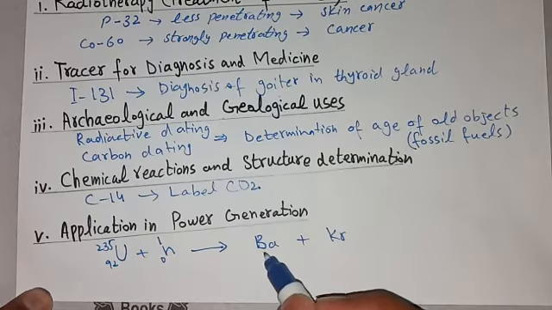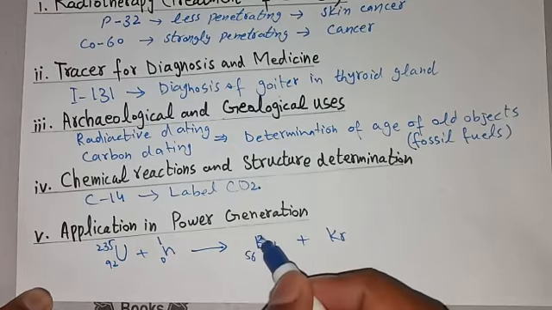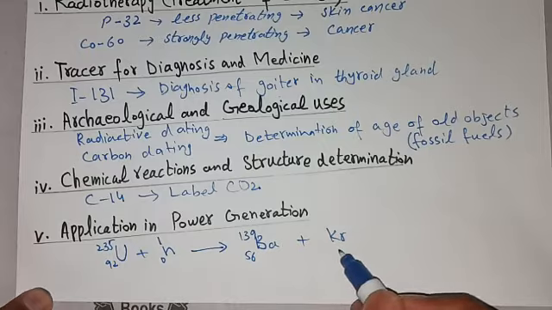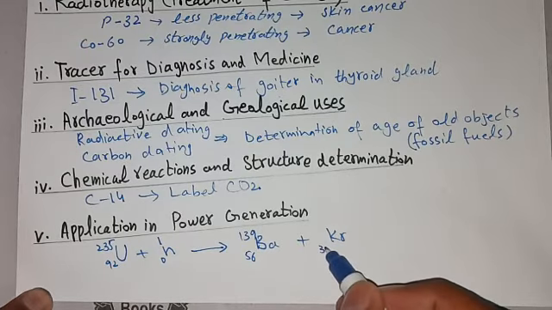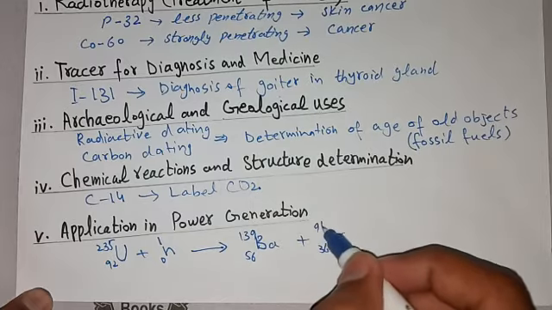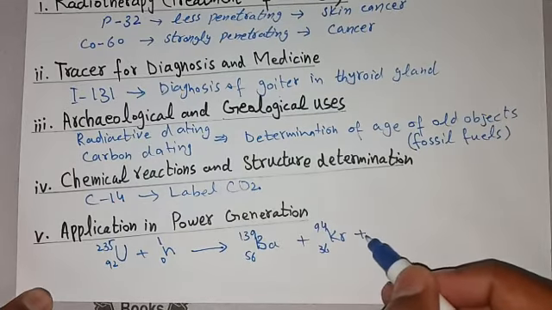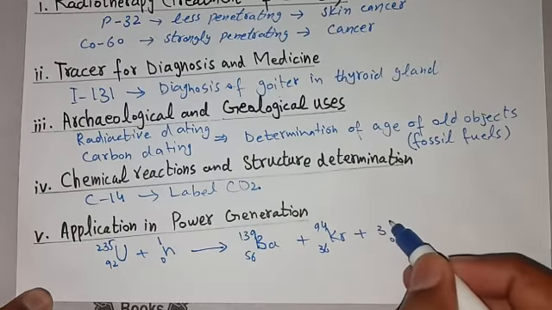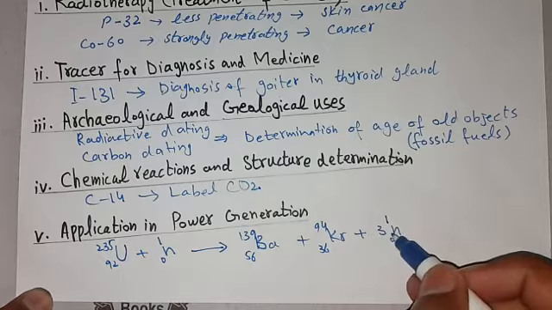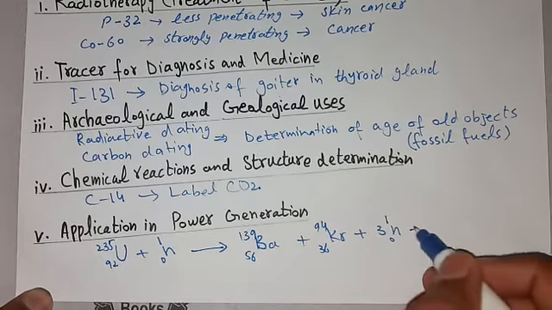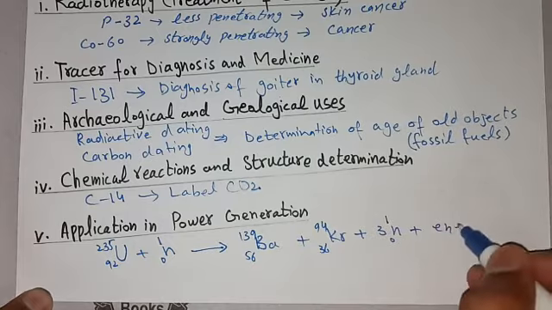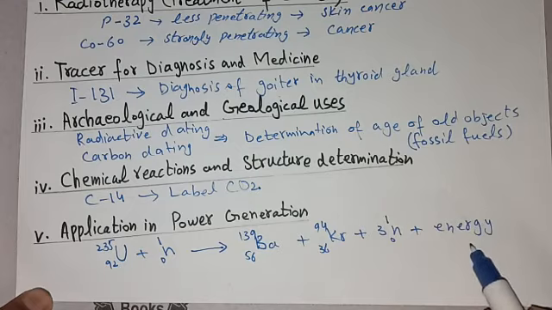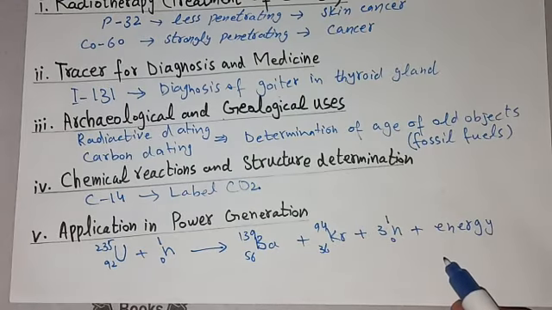First one is barium, its atomic number is 56 and mass number is 139. And second one is krypton, its atomic number is 36 and mass number is 94. Besides this, many neutrons will be produced and much energy will be released. That energy can be used in power generation. So these were the uses of isotopes.